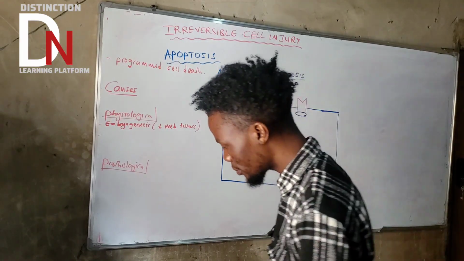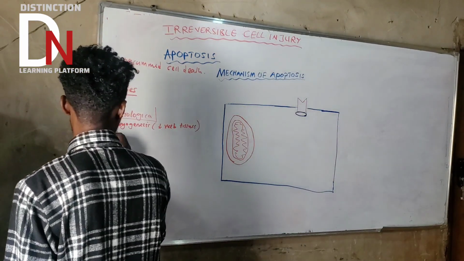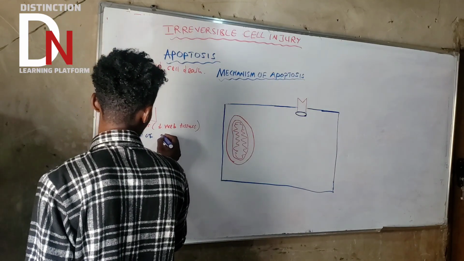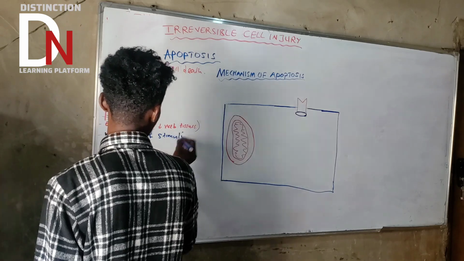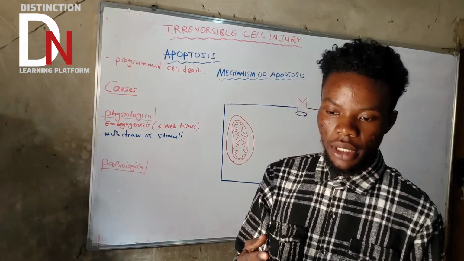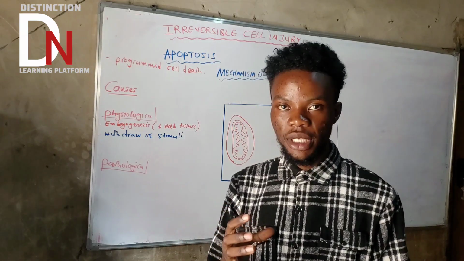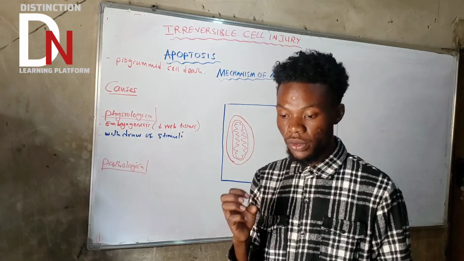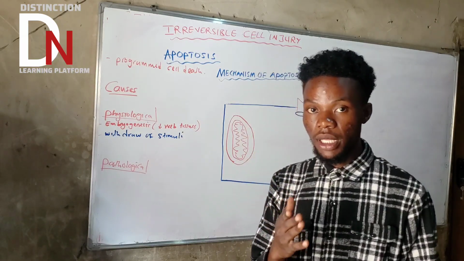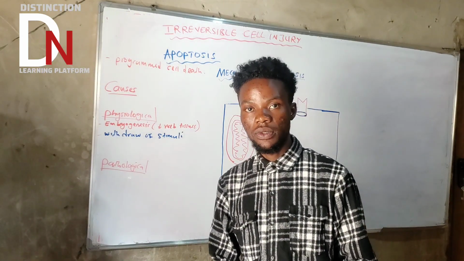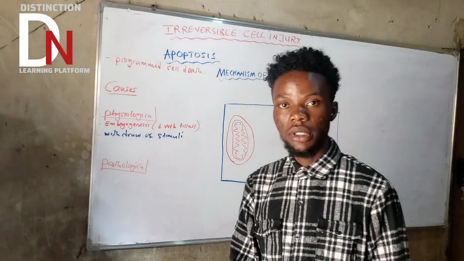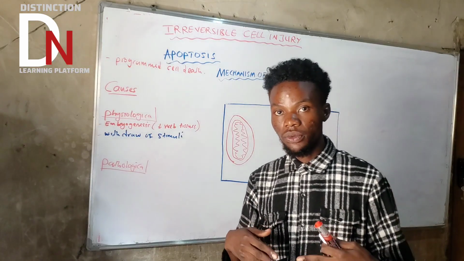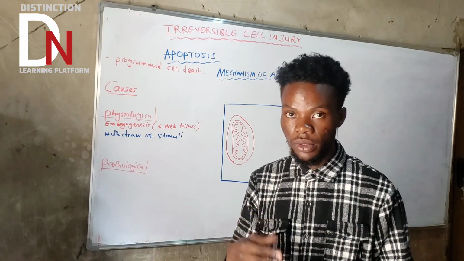So basically, what we are saying is the withdrawal of stimuli. If you remove a stimulus from a cell, it is going to die. In the menstrual cycle, if you withdraw the progesterone hormone and the estrogen hormone, then the cells in the endometrial cavity are going to start shedding off. They are going to die by apoptosis.